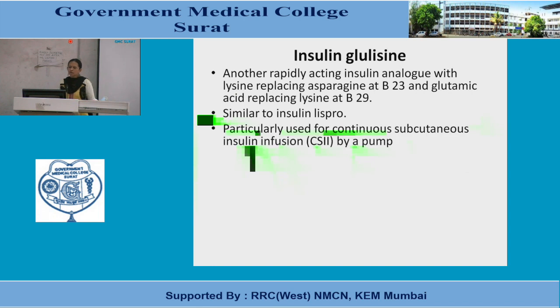Particularly used for CSII. What is it? Continuous subcutaneous insulin infusion, which is given by a pump in a new drug delivery system. We can mention it, CSII. So it's a pump, but subcutaneously given.